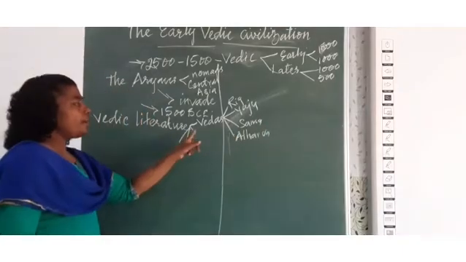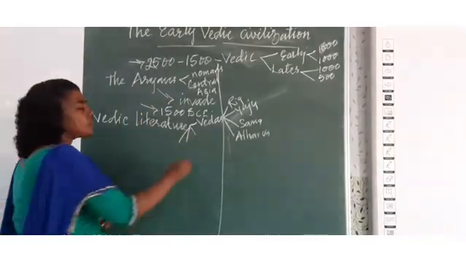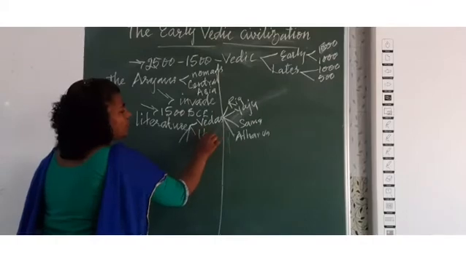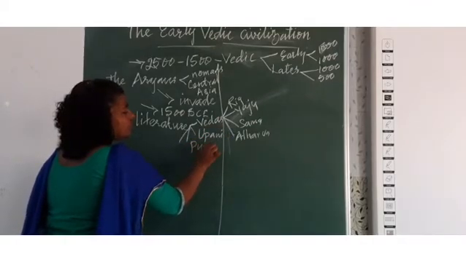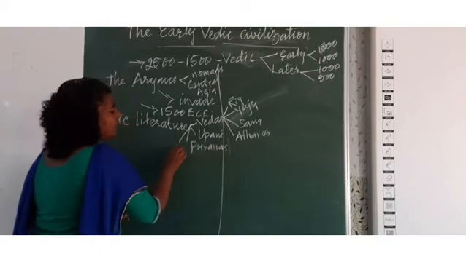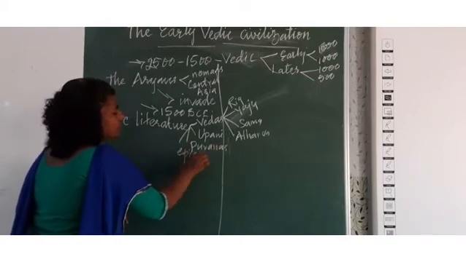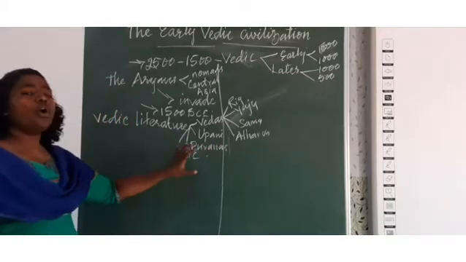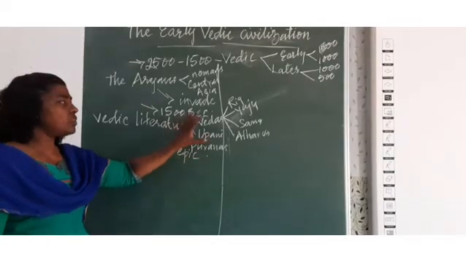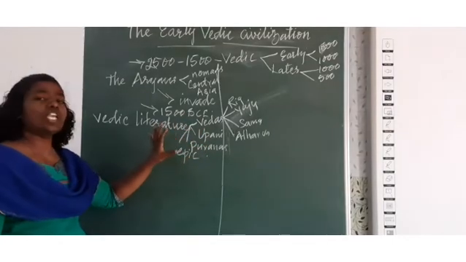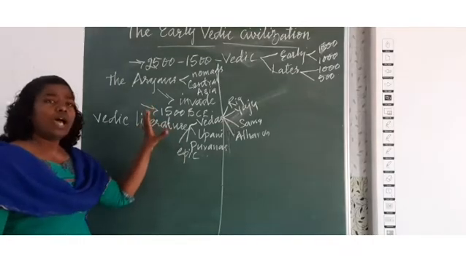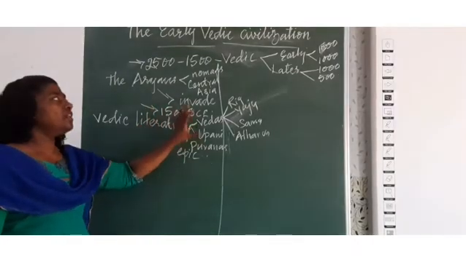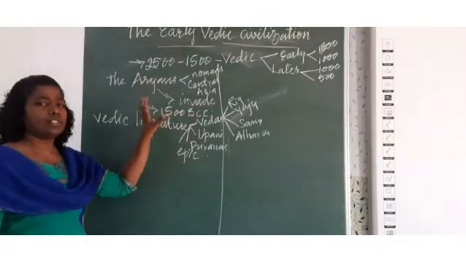And apart from Vedas, they also had Upanishads, Puranas and epics. So, to know about the Aryans, these are the important sources which give detailed information of the Vedic period and the arrival of the Aryans.